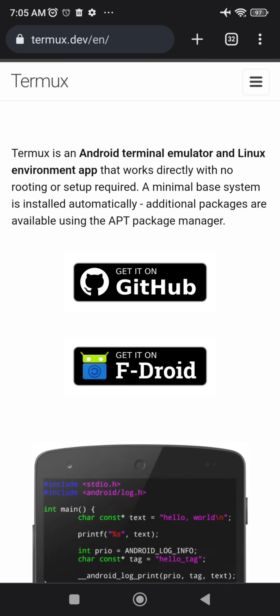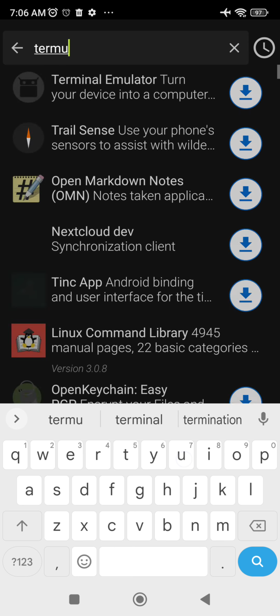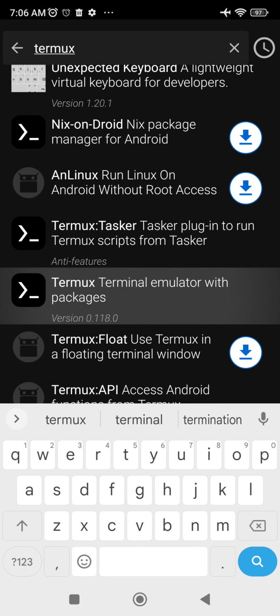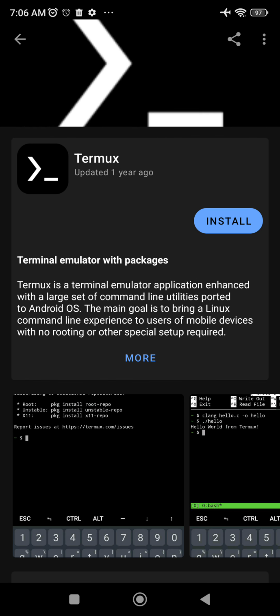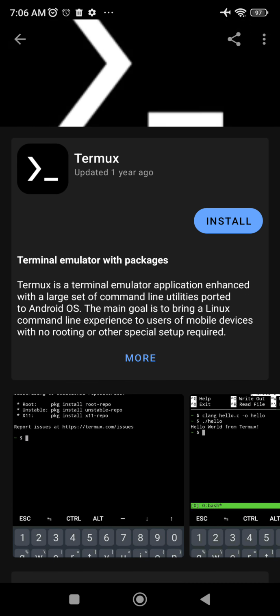From F-Droid, I already downloaded F-Droid. So I go to F-Droid, then search for Termux. Alright, so this one, Termux emulator with packages. Okay, let's install this.